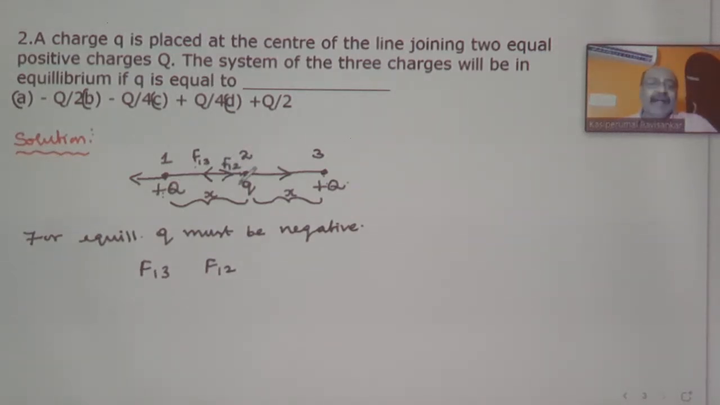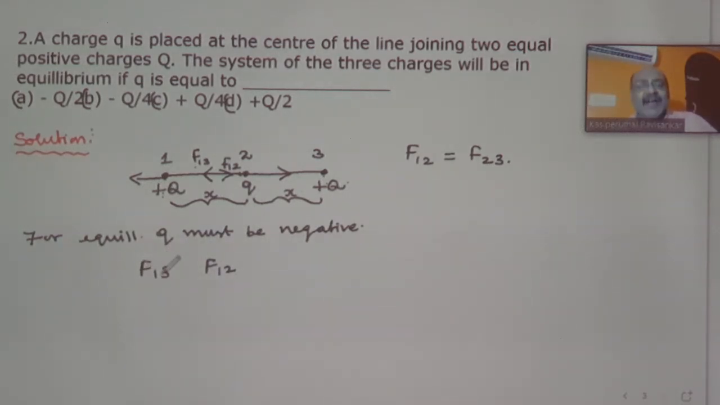When both are equal, then we can say that the system is said to be in equilibrium. Or you can also say like this: F12 should be equal to F23. Then also you will be getting the answer. Force on the first charge by the second charge, or the force on the second charge by the third charge. Then also, if both are equal, we can say that the system is said to be in equilibrium,